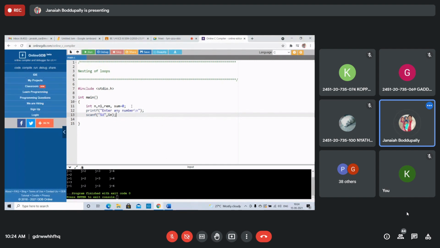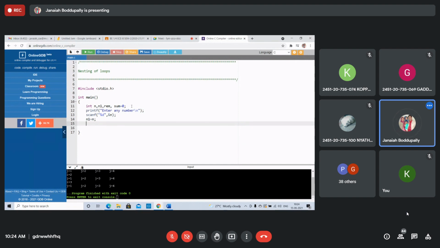Initially, what should we do? n1 equals n to store the original value. You can use nesting also, but I have given the program without nesting. It's complicated comparing this. I'll explain another program using nesting. This Armstrong number program, you learn this, it's better. Never ask the question to write the nesting of the loops.